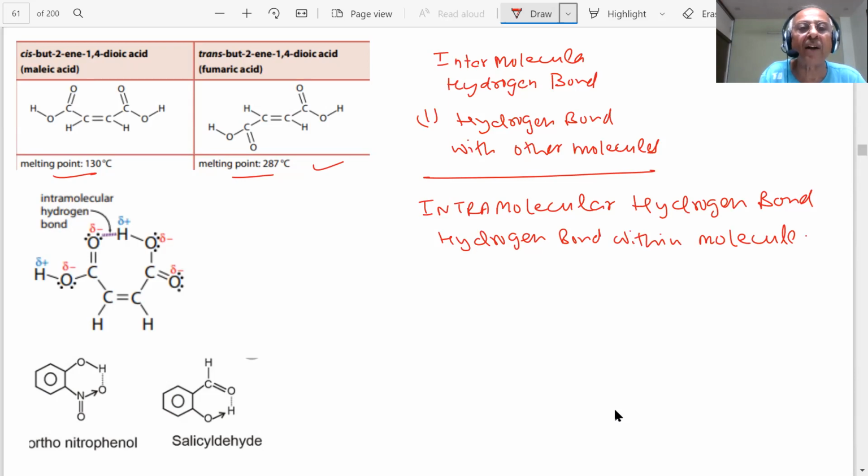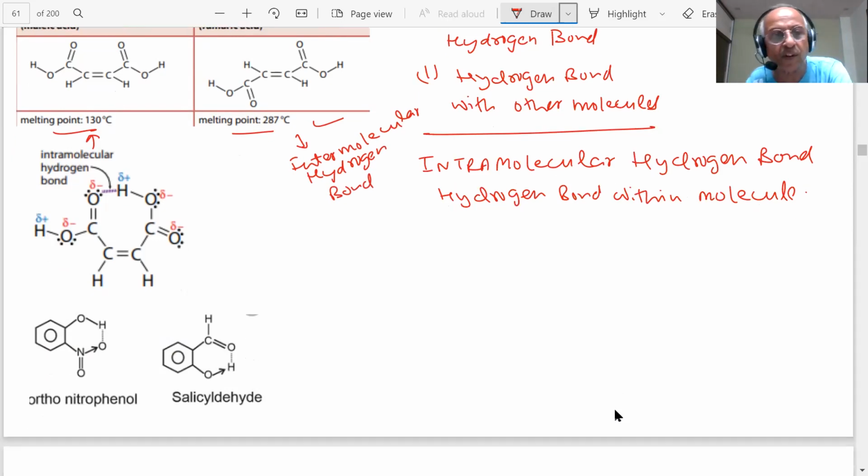And here there will be hydrogen bond intermolecular. So the melting point of this is lower, 130 degrees centigrade. The melting point of this is 280 degrees. In this case, student, what is happening? Intramolecular hydrogen bond. So this molecule is within itself. Whereas in this case, what will happen, student? Intermolecular hydrogen bonding. And that is why the melting point is very high here and the melting point is very low there.